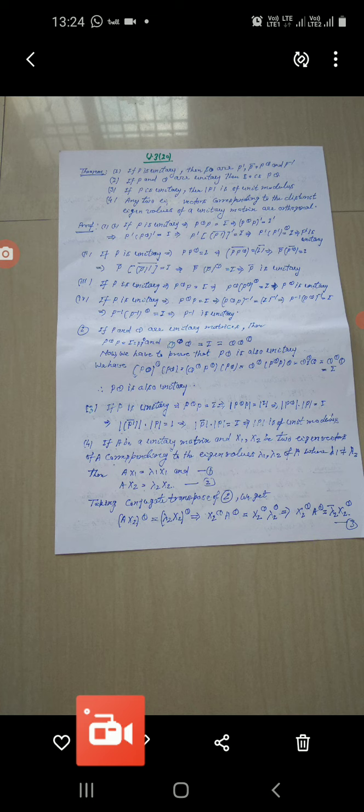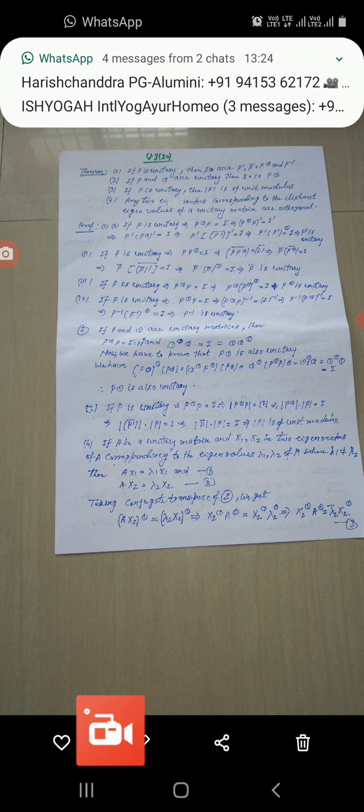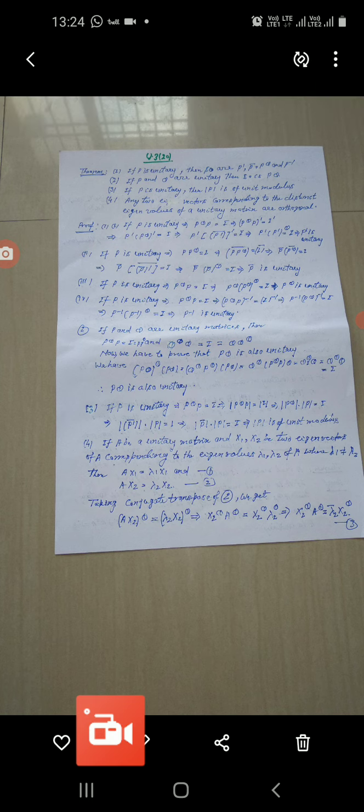Very simple. Now we take the conjugate transpose of equation number 2. We get (A x2)^θ equal to lambda 2 into x2^θ.